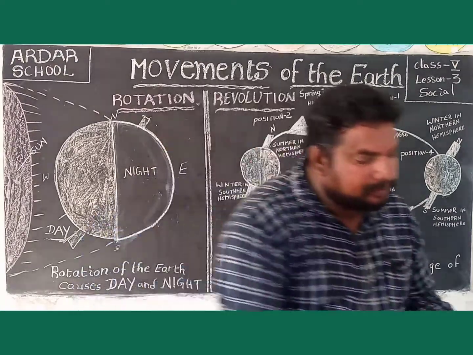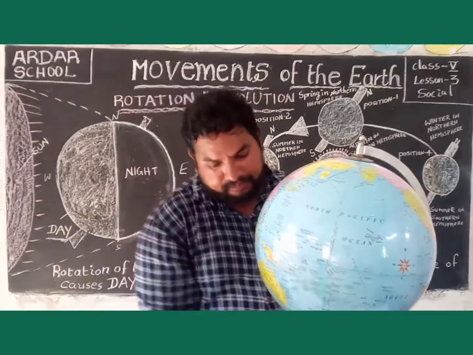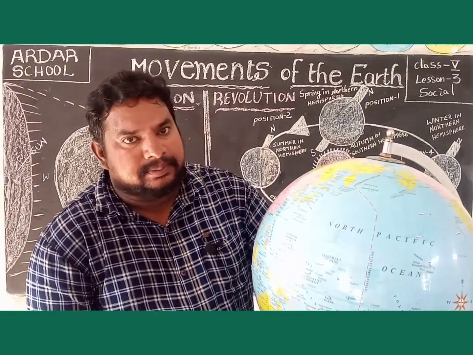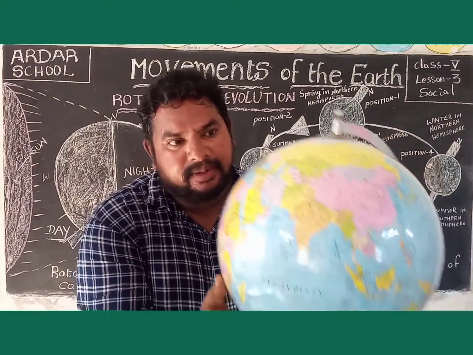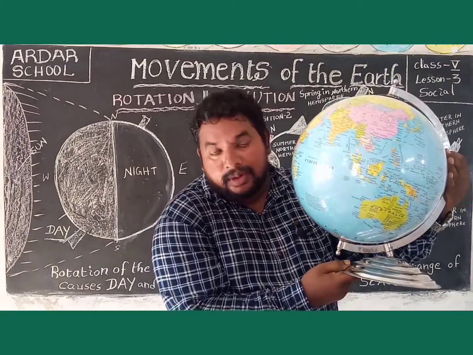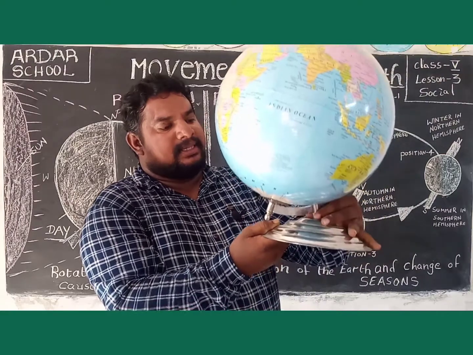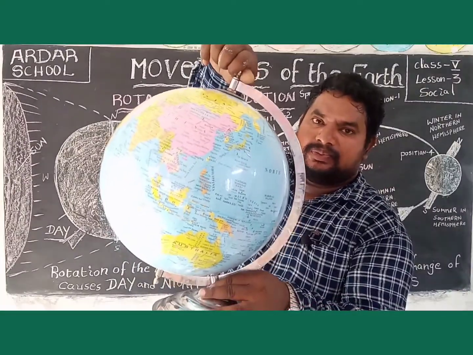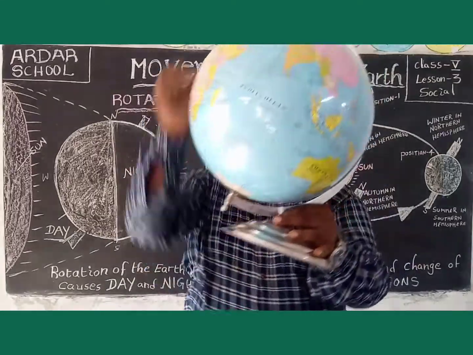Okay children, I will do a small activity. This is the globe. A globe is a model of the earth. This is the axis, with the north pole direction and the south pole direction.